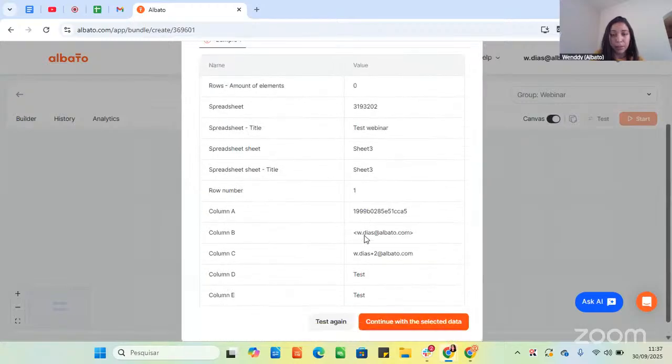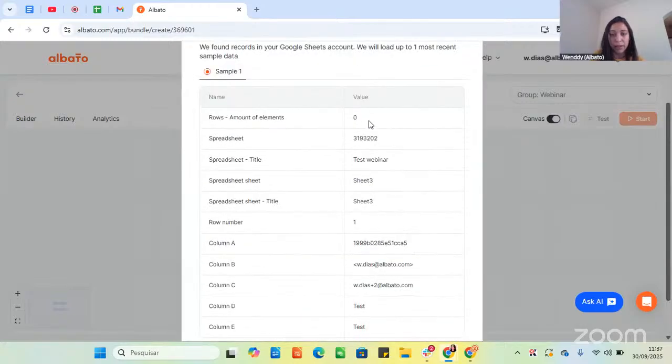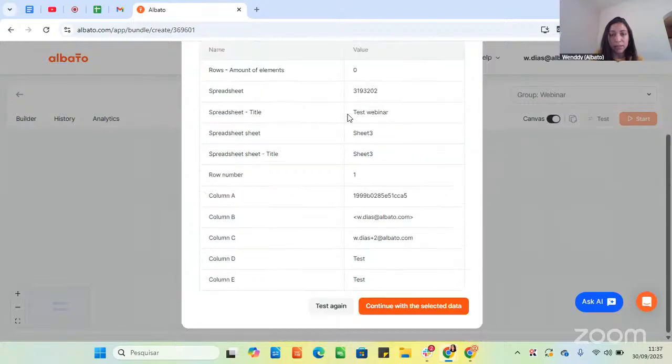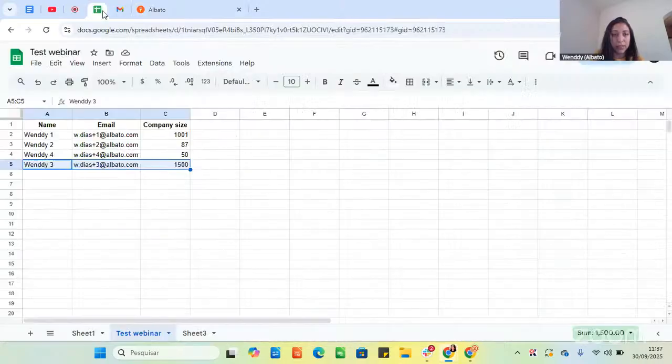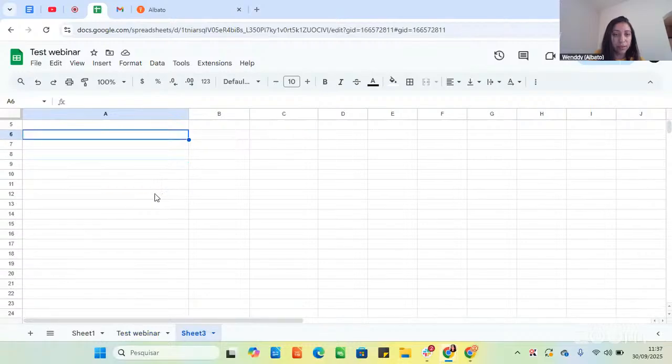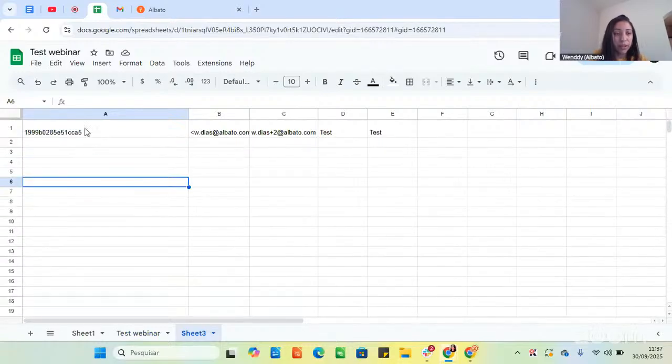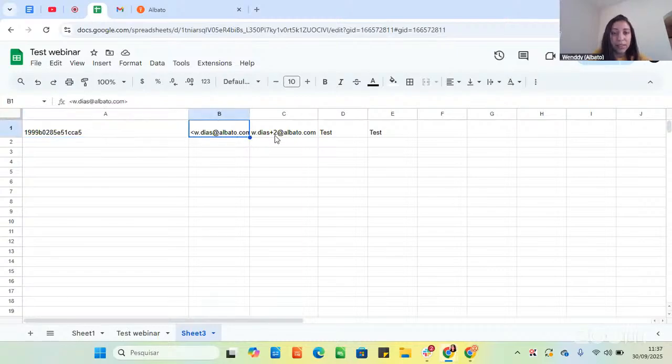And here I will have all the information I requested in those specific rows. So for example, here is the test I have already sent. So the ID, the from, to, title, the subject, and the text from the email. So all the information is here.